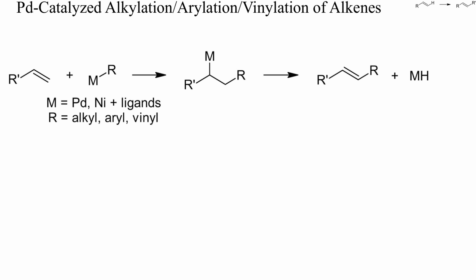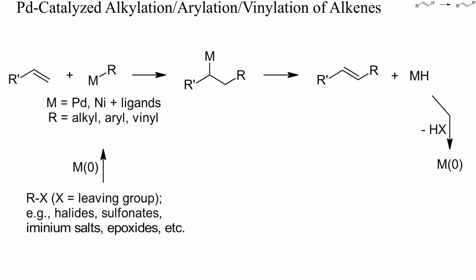I'll show you now some palladium-catalyzed Heck-type transformations of alkenes. As discussed above, unlike in the Michael addition, here a reduced palladium hydride is formed as byproduct. The required organopalladium or nickel intermediates can be generated from a number of different electrophiles. Most reported examples start with an aryl halide, but many other electrophiles can be used. Reaction of the electrophile with palladium 0 gives the required organopalladium compound.